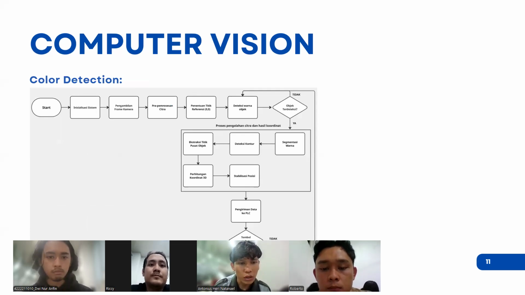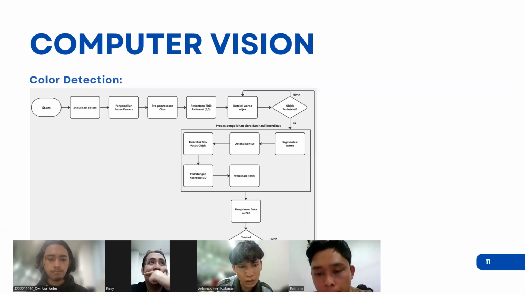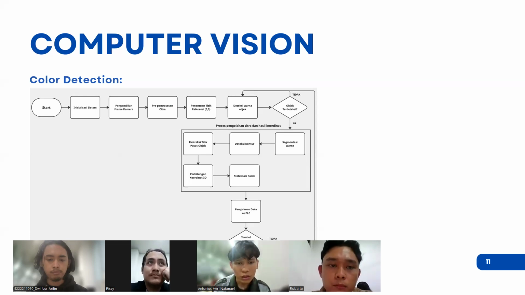And this is for the color detection. We start from the initialization of the system, then take the camera frame, and process the segmentation, and we define the 0.0 reference coordinate or point, and then start the color detection of the object or workpiece.